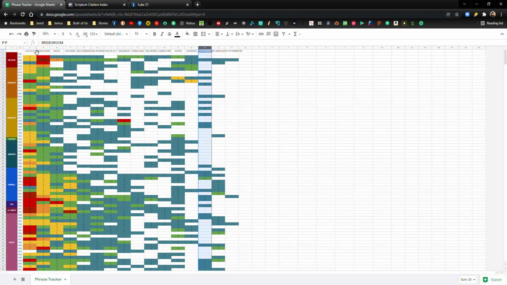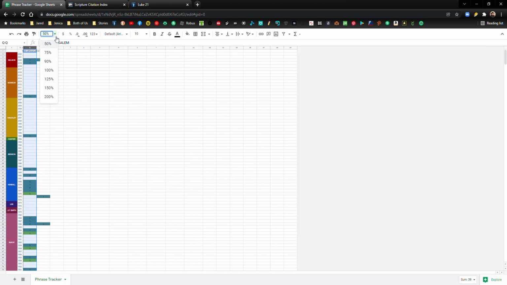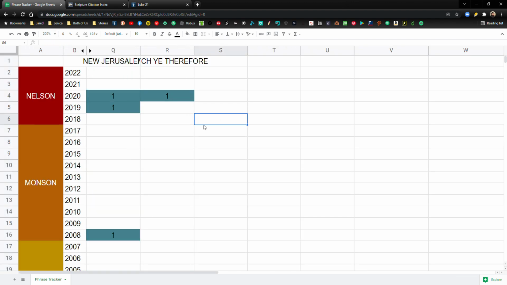Let me hide these other columns, and then we're going to zoom in so that everyone can see it. So what you have here is columns Q and R. In column Q, we have the term New Jerusalem. In column R, we have watch ye therefore. In column B, as you can see, these are the years. And in column A, this is the president of the church at that time.